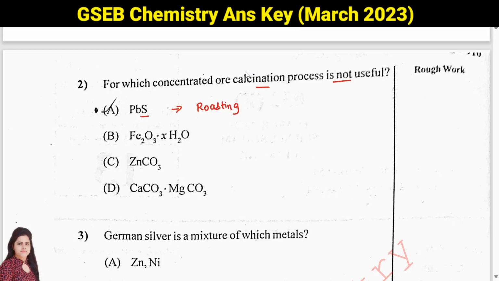It is already in oxide form, no need to do calcination or roasting, so this can't be your answer. It is carbonate ore, again it is not your answer, because for carbonate ore we are using calcination, but they are asking not useful. So for sulfide ore calcination is not useful because we are using roasting process. So answer will be A.